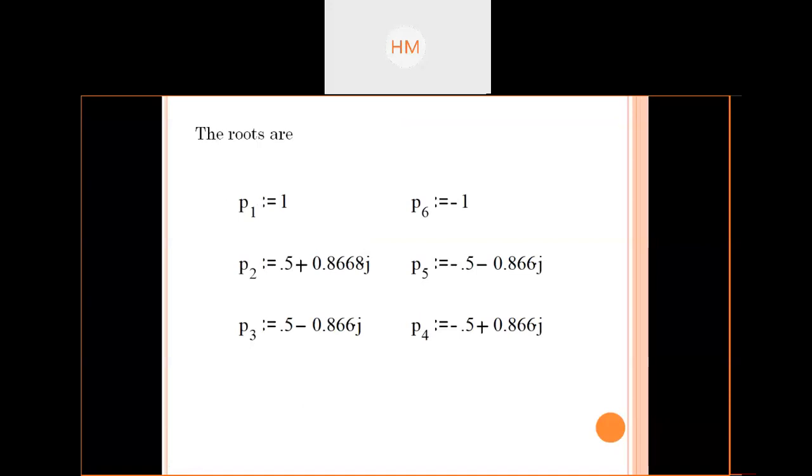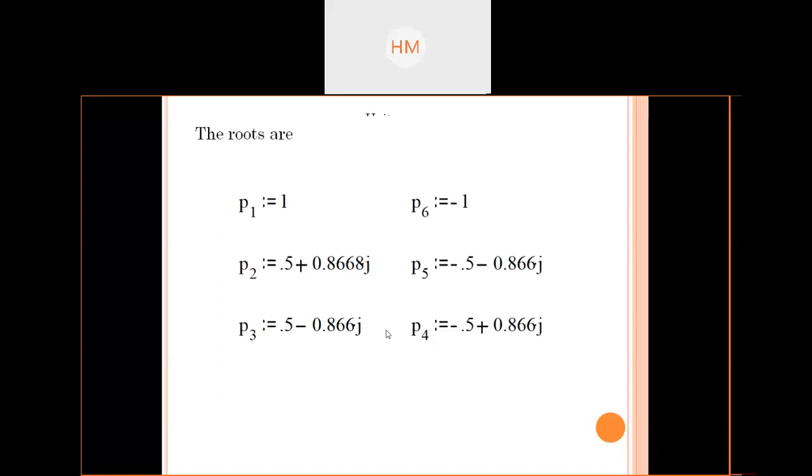P2 is pairing with P3. You can plot P2, P2 star, P1, P1 star, P0, P0 star. All the complex conjugates I have plotted on the plane.